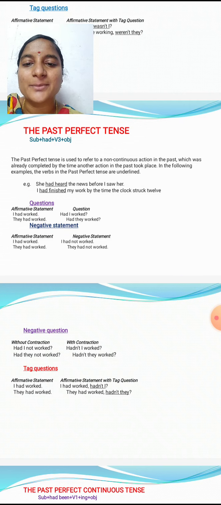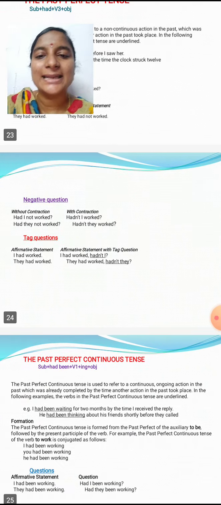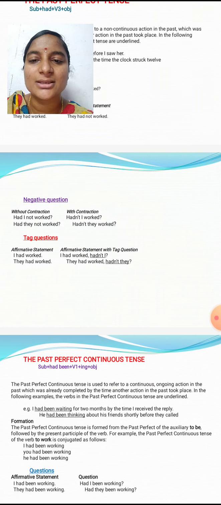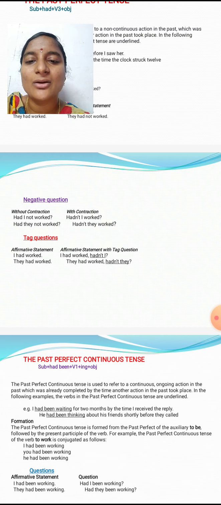In negative statement, the affirmative statement, I had worked. So how do we change to the negative statement? I had not worked. They had worked. They had not worked. In negative question, how do we change? Without contraction and with contraction. Had I not worked? Hadn't I worked? Had they not worked? Hadn't they worked?